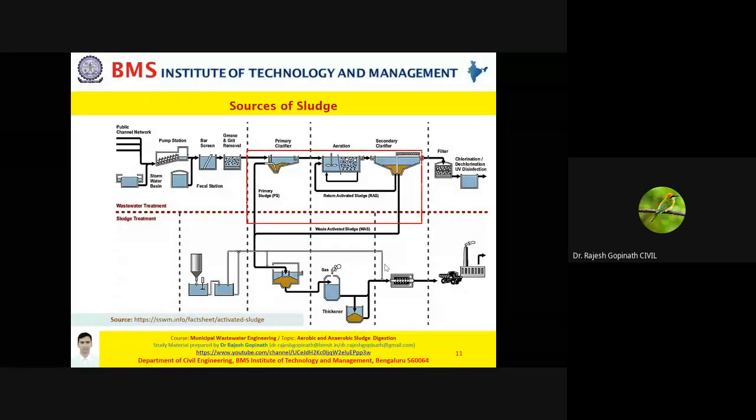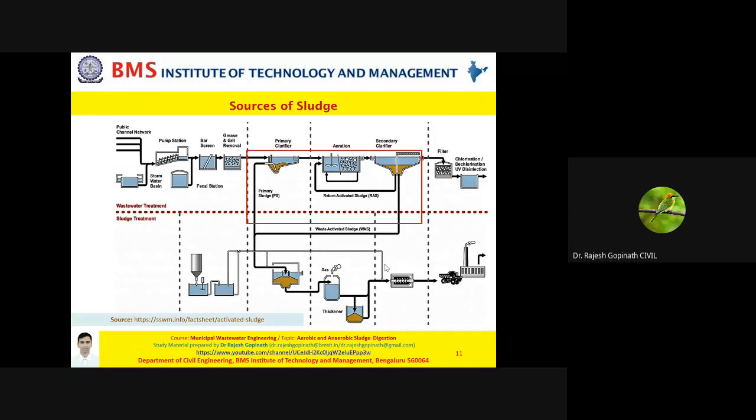As you are aware, the sludge will be produced only from your primary clarifier and your secondary clarifier. Whenever you say primary clarifier, the sludge which is produced is called primary sludge, as you can see inscribed here. Primary sludge is that sludge which is produced from your primary settling tank or your primary sedimentation tank. Secondary sludge is the sludge which is produced from your secondary treatment.